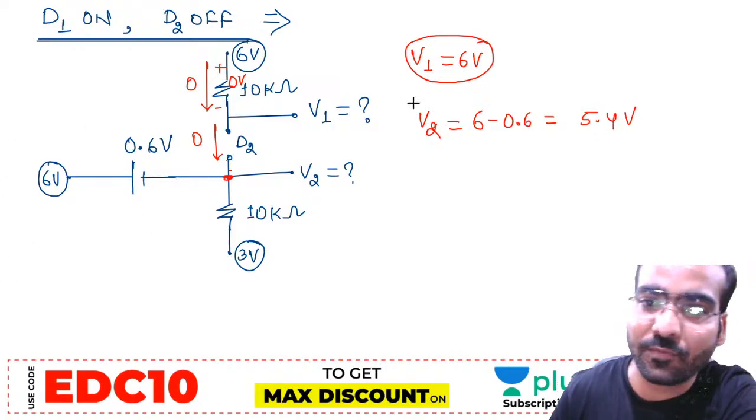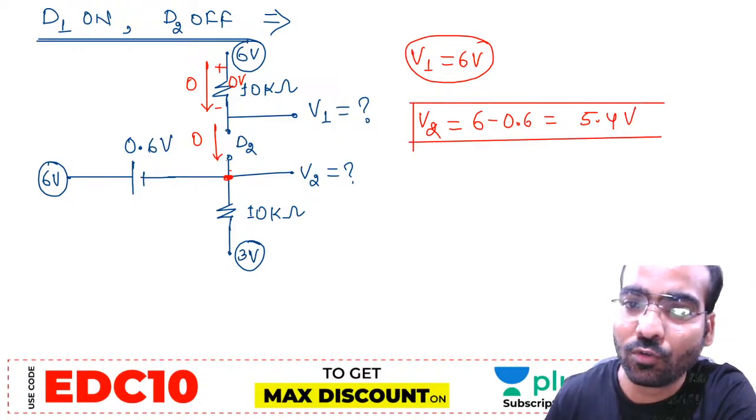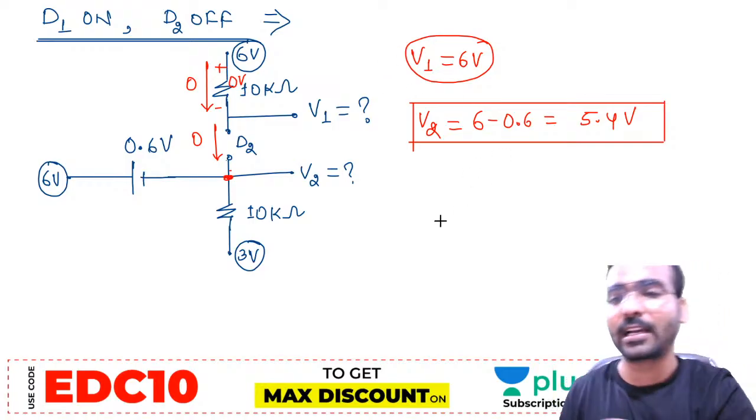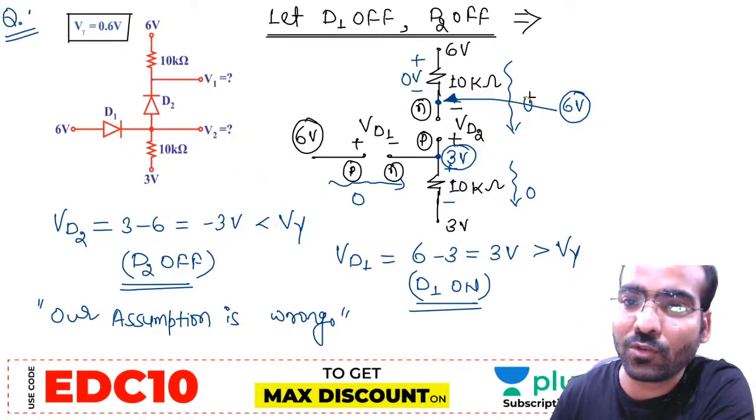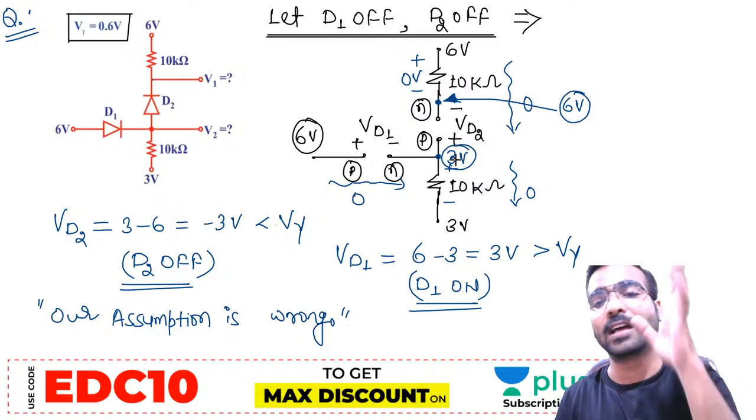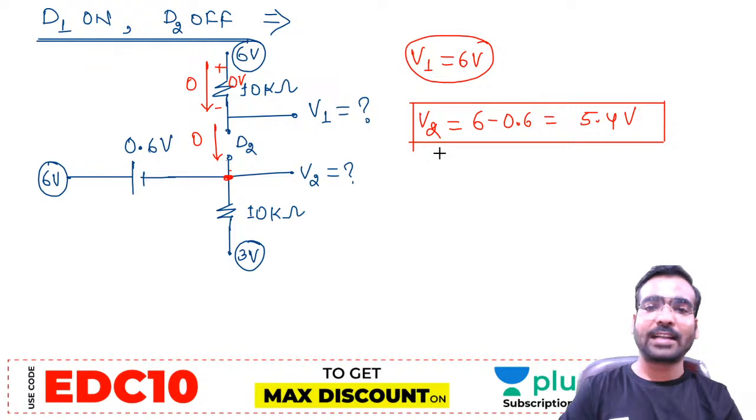So the correct answer is V1 is 6, V2 is 5.4. If you give the answer V1 equal to 6, V2 equal to 3 volt, that will be the wrong answer. Are you getting it?